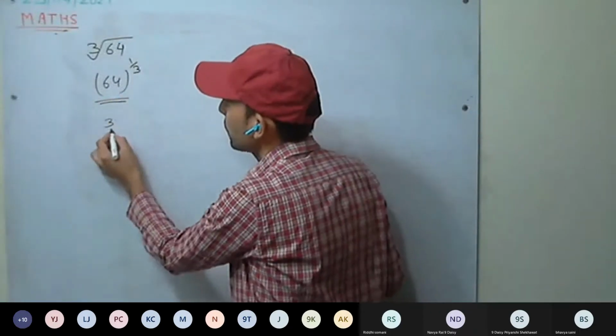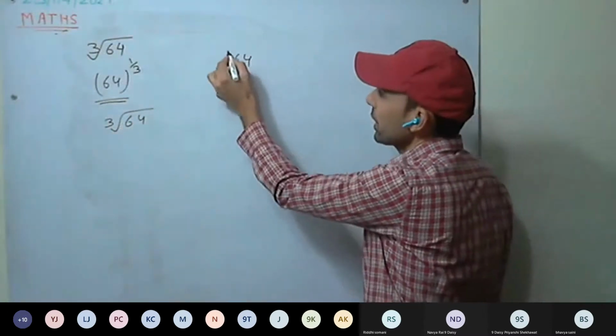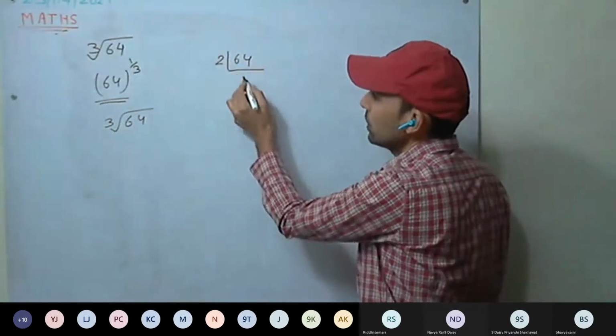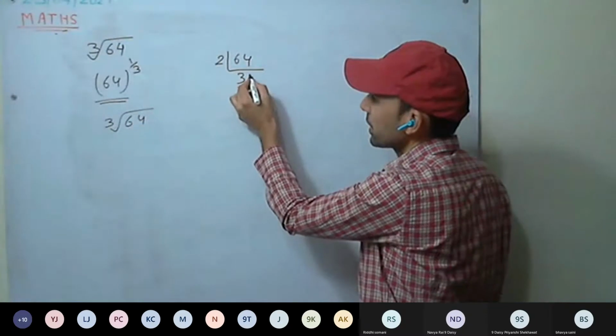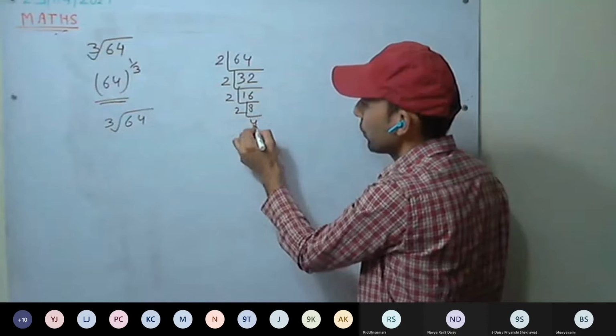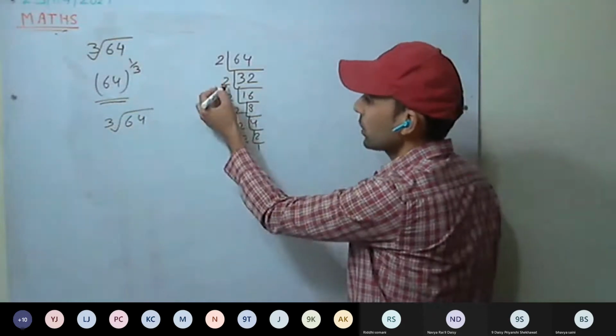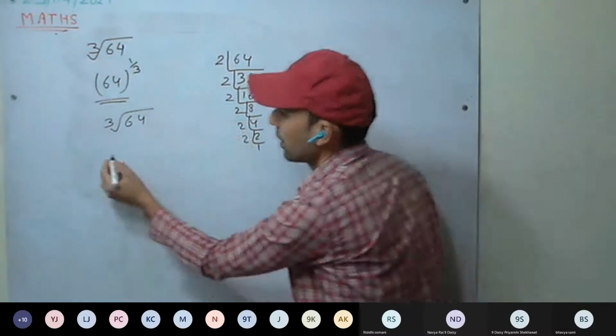So we are having cube root of 64. Factorize 64: 2, 32; 2, 16; 2, 8; 2, 4; 2, 2; 2, 1. How many 2s? 1, 2, 3, 4, 5, 6.